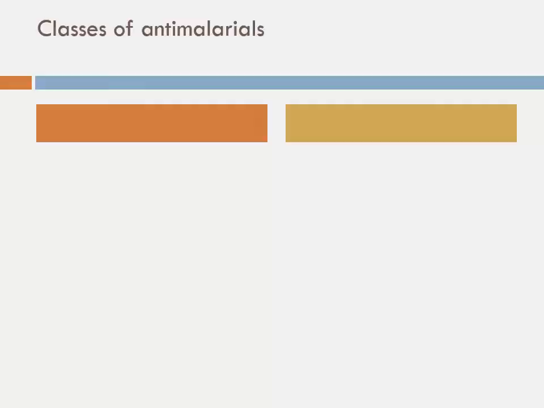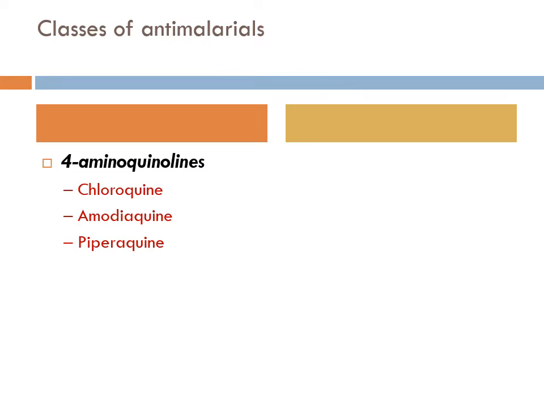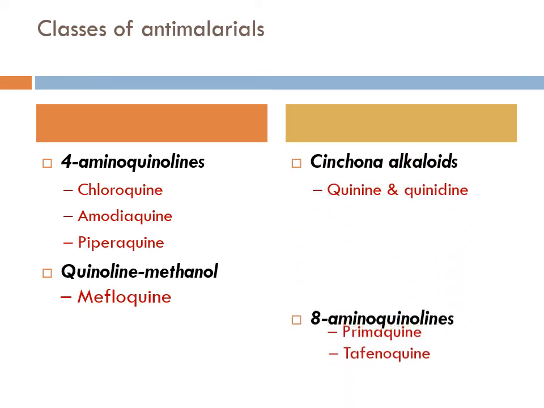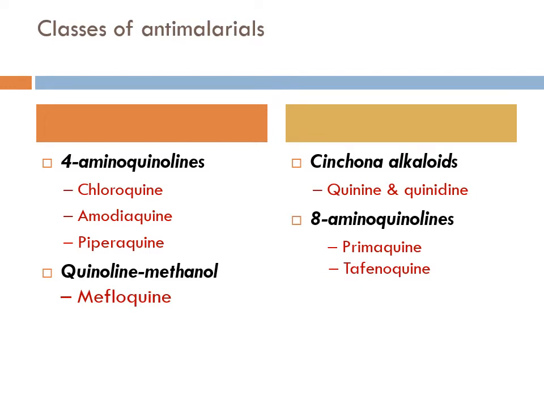And from the classification of antimalarials, in this part of lecture we will discuss 4-aminoquinolines, that is chloroquine, amodiaquine and piperaquine; quinoline methanol, that is mefloquine; cinchona alkaloids, quinine; and 8-aminoquinolines, that is primaquine and tafenoquine. The first drug we are going to talk about is chloroquine.